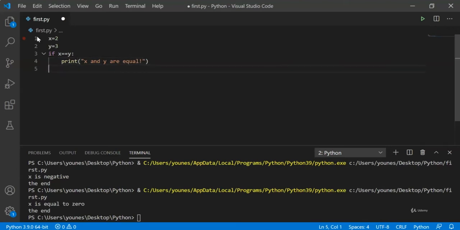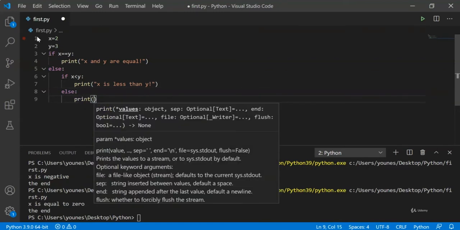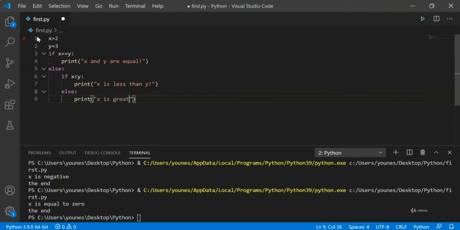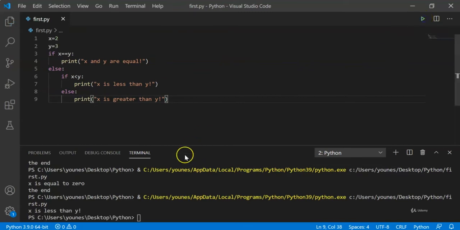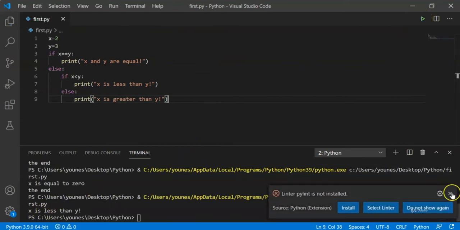However, if this is not the case, we'll check if x is less than y, and in this case we'll print x is less than y. Otherwise, we'll print that x is greater than y. And in this case, x is 2 and y is 3, so we'll get x is less than y.